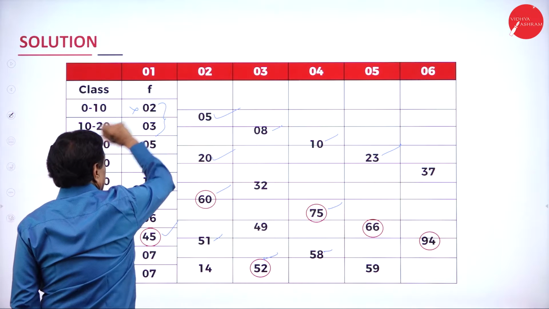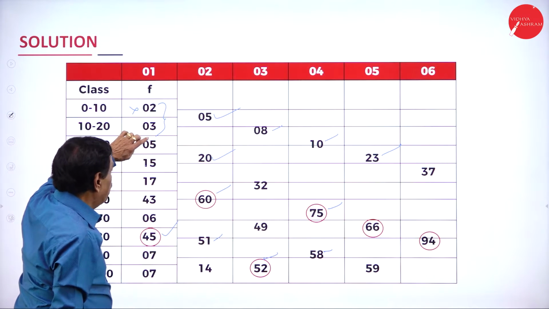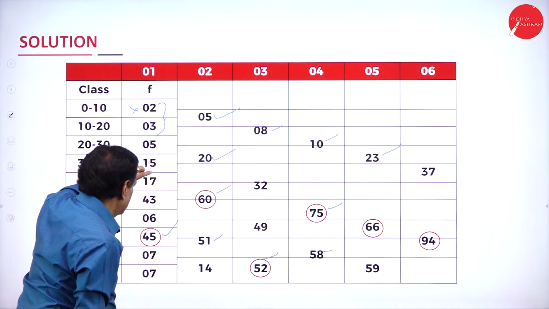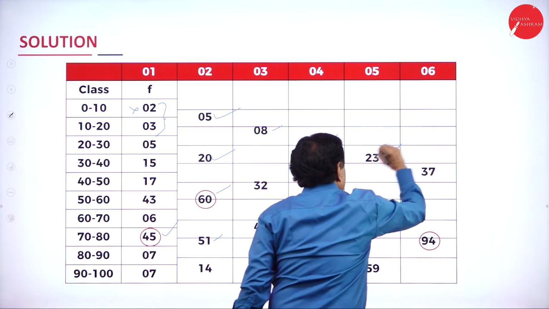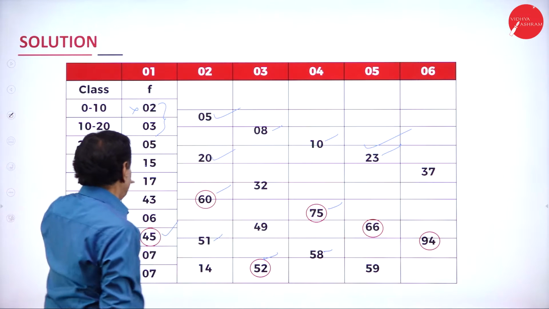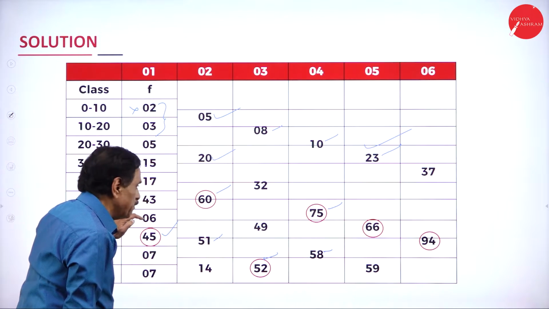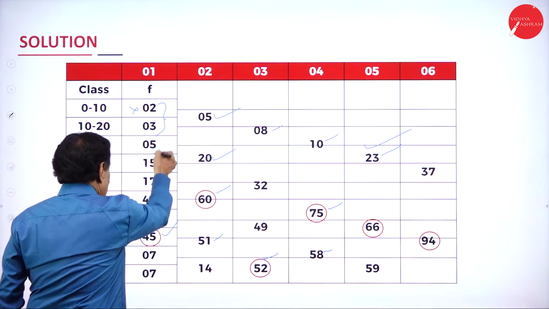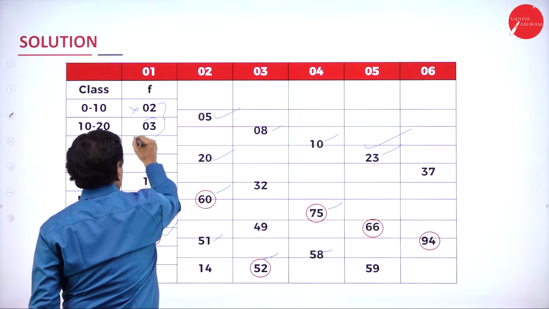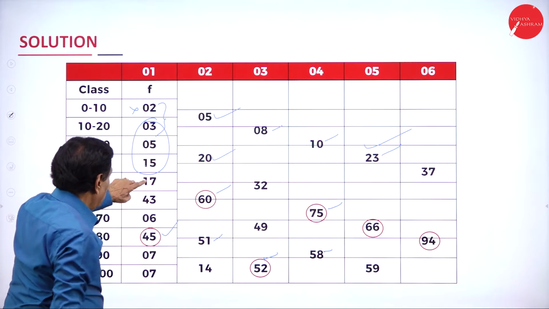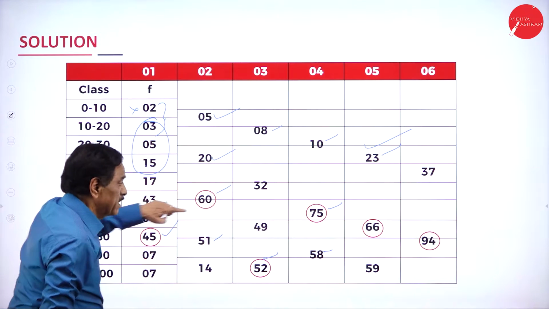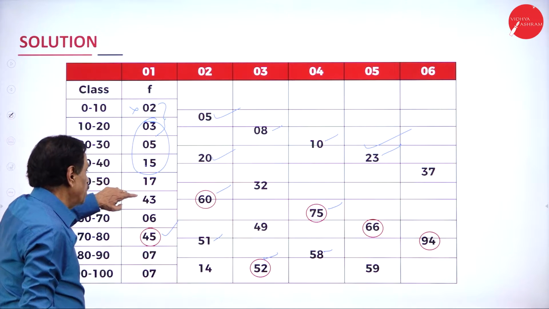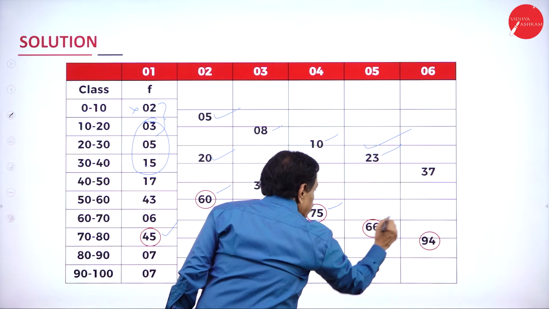Leave 1, first one. Next 3. 3 plus 5, 8. 8 plus 5, 13 plus 1, 23. This is the first one. Next 3: 3 plus 6, 9 plus 5, 40 here now. See, first 3 has gone. Next, 7 plus 3 is 10 plus 6, 16. 1 plus 1, 2 plus 4, 66.